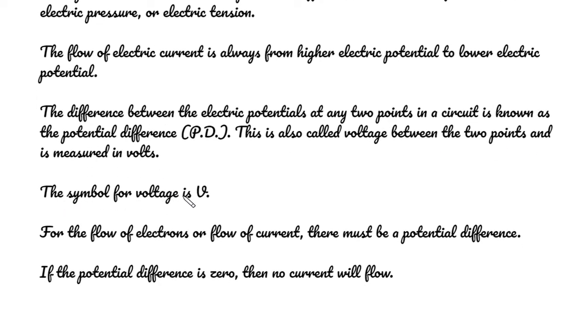The symbol for voltage is V. For the flow of electrons or flow of current, there must be a potential difference. If the potential difference is 0, then no current will flow.